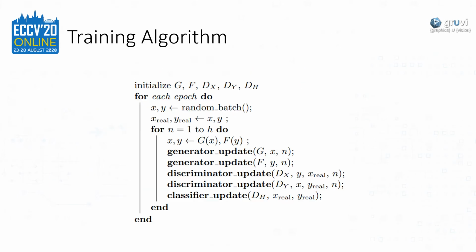For each image to be translated, we perform a single hop and update the weights of the generator and discriminator networks. Then, we perform the next hop in a similar fashion.